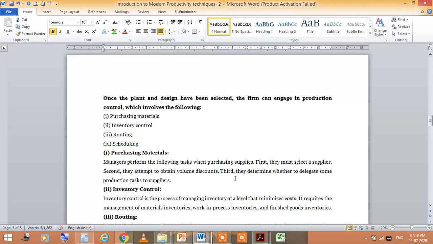Once the plant and design have been selected, the next step is that the firm can engage in production control. For this, it involves the following: purchasing materials, inventory control, routing, scheduling.